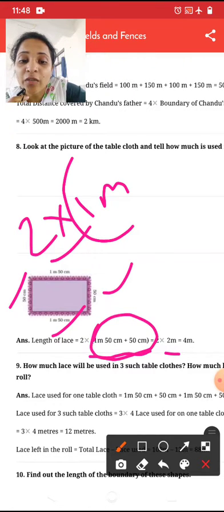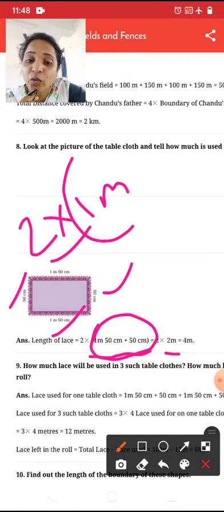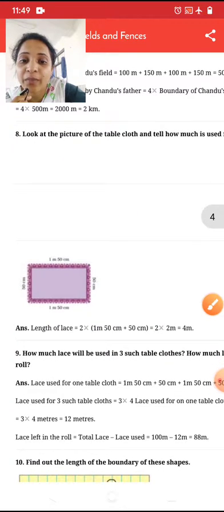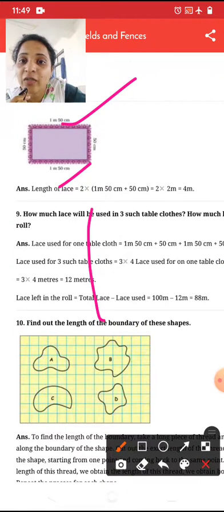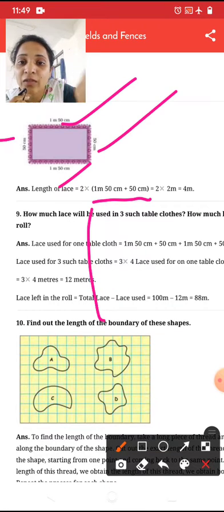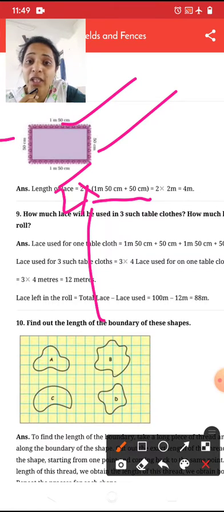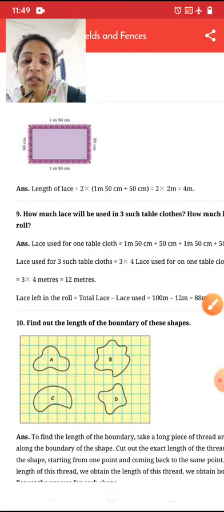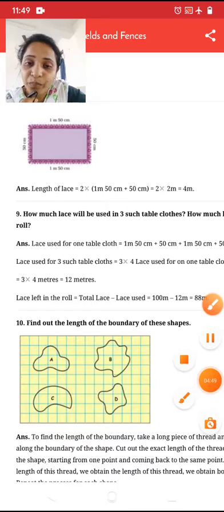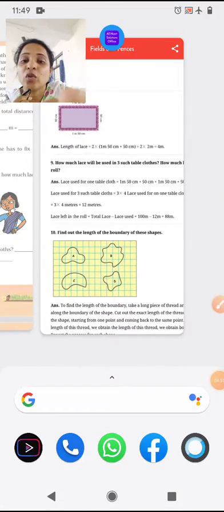This calculation is of 2 meter, and the two sides of the cloth are like a rectangular shape. So they have written it one time and done into 2, which means it became twice. So 2 into 2 meter equals 4 meter of lace she wants. That lady wants 4 meter of lace for this tablecloth.